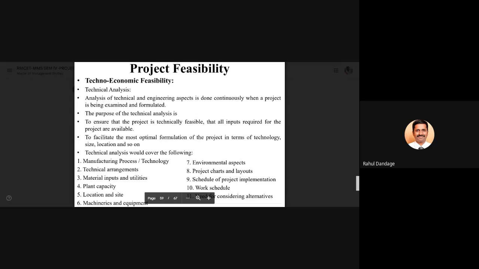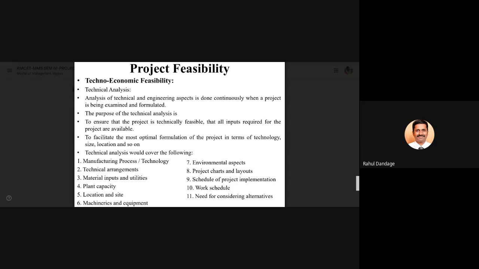So when I say technical feasibility or technical analysis, we need to consider the technical and engineering aspects of the particular project. They should be examined, and we should have a policy to check the technical and engineering aspects of your project. The purpose of this technical analysis is to ensure the project is technically feasible and all inputs required for the project, in the sense the technical inputs which are required, are available either with the project team, or the organization, or the locality.